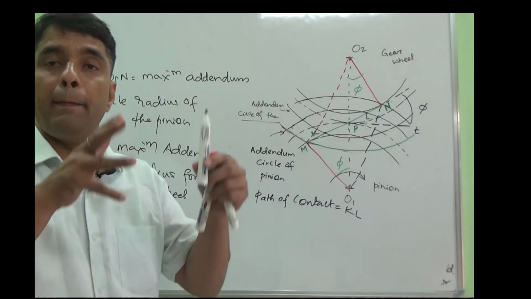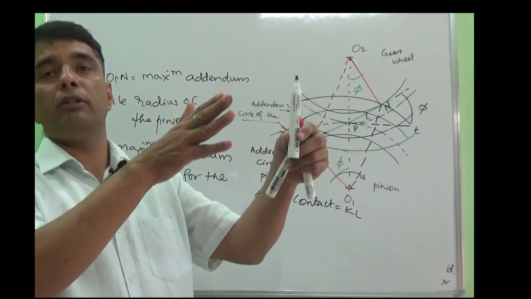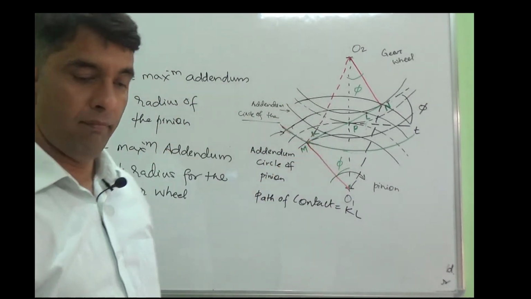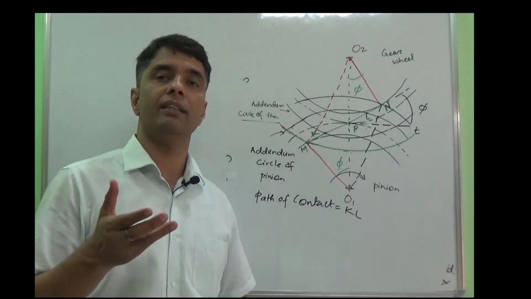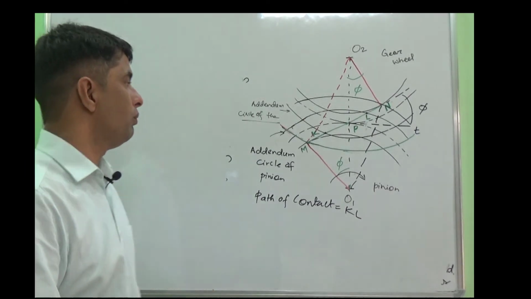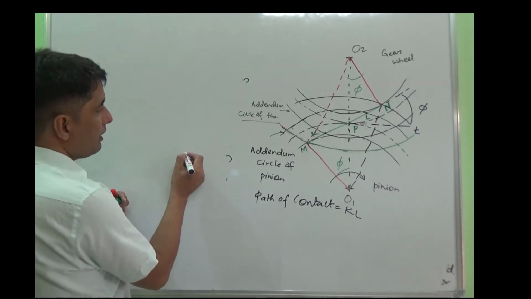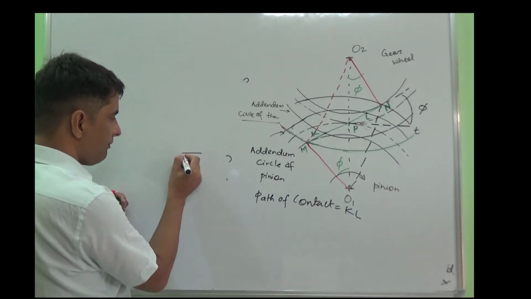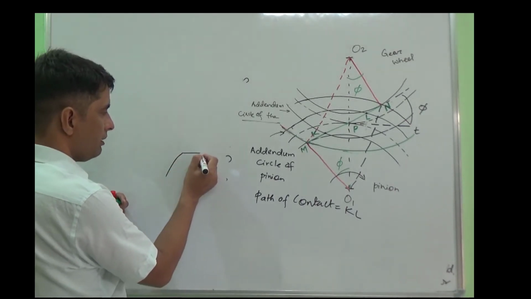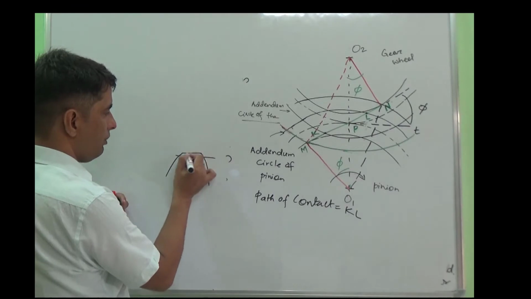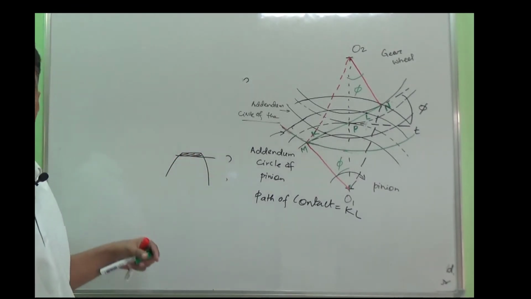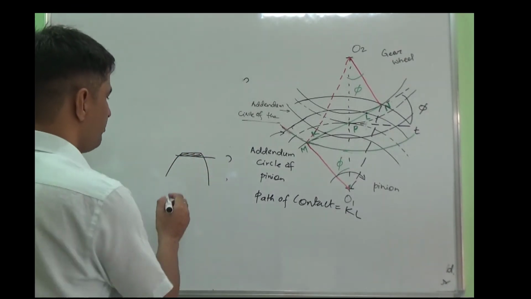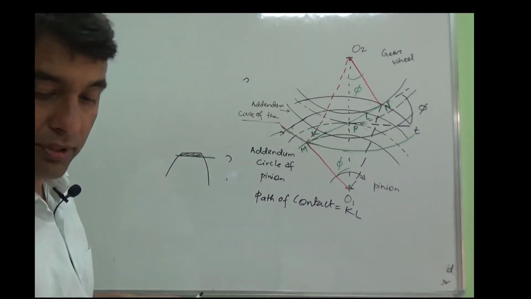So you can say the maximum path of contact which is possible is Mn. As far as the manufacturing of the gear is concerned, to avoid interference, what you can do is the stubbing of the gear teeth. Stubbing of the gear teeth means you can cut a small portion of the tip. So that is called stubbing. So if they stub the gear teeth, that is one option.